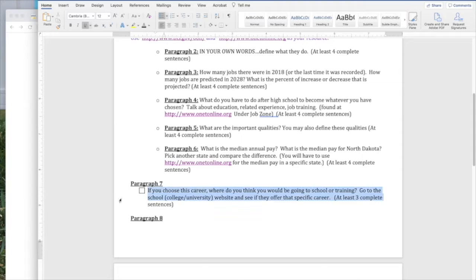Paragraph 7, if you choose this career, where do you think you'll be going to school or training? So pick a college or university, go to their website and see what they offer in that specific career and how long it's going to take you to obtain that career. This is 3 complete sentences.